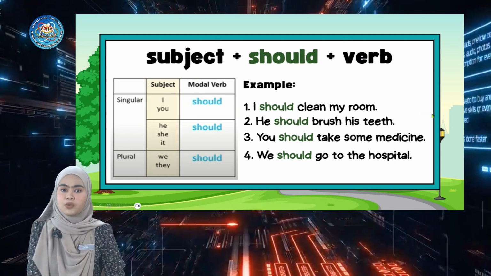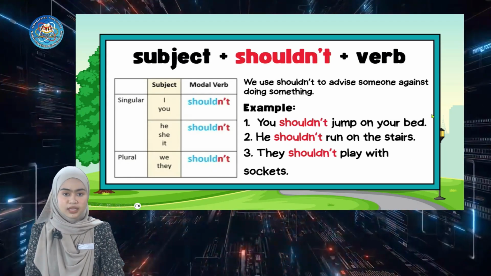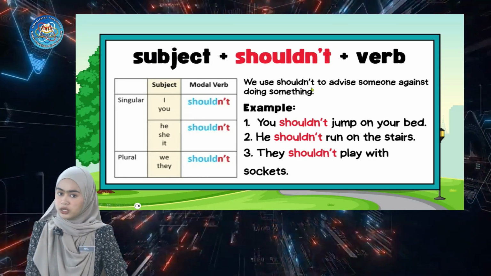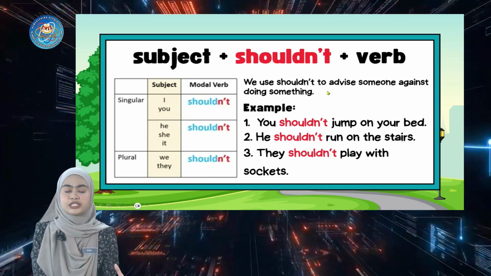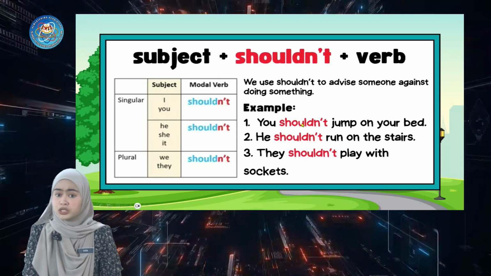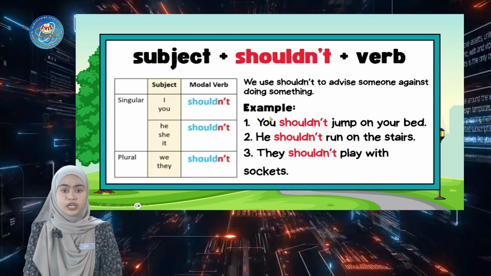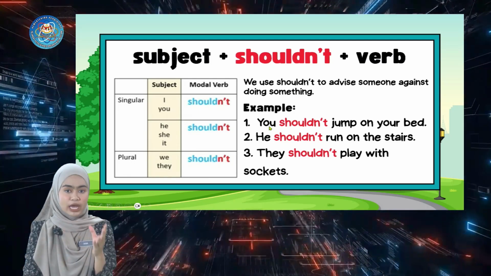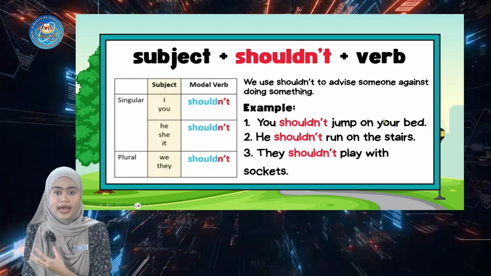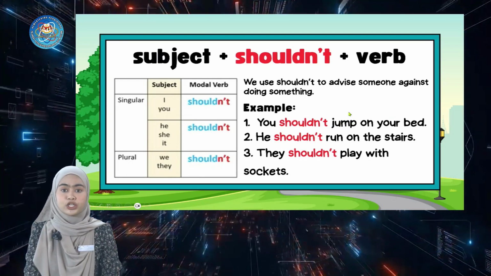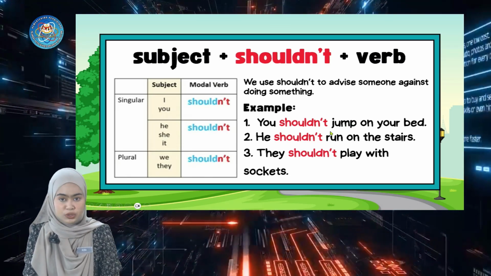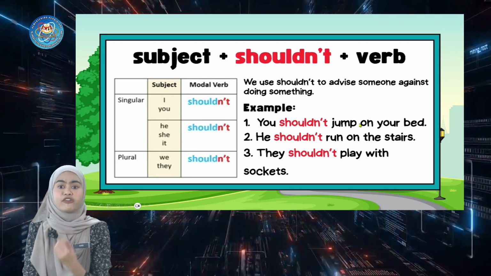Next, how can we use shouldn't in a sentence? It is the same as should. We use shouldn't to advise someone against doing something. Here you can see the example. The first one: you shouldn't jump on your bed. The subject is you, then shouldn't, and jump is the verb. Here we don't change the original form of the verb, we just use jump, which is the original form of the verb.